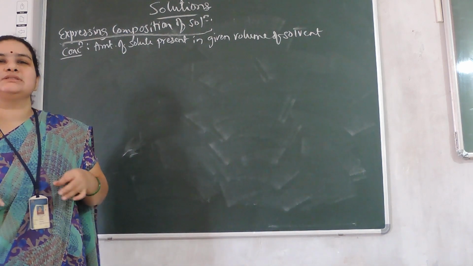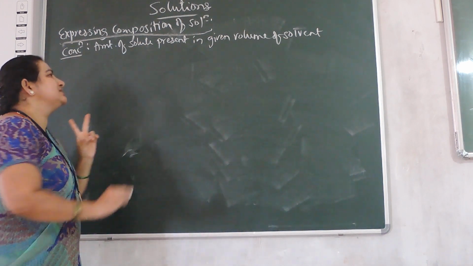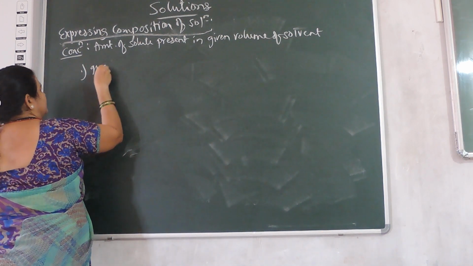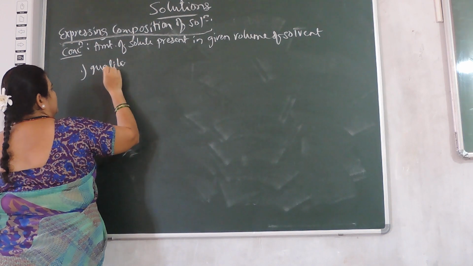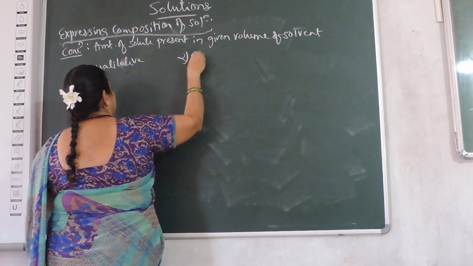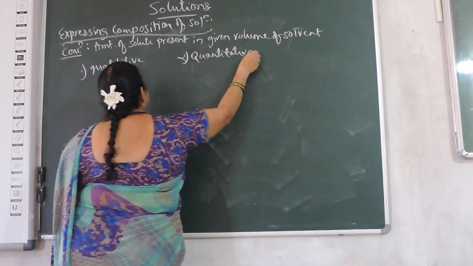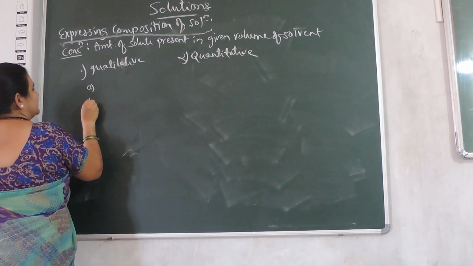Now here we can express the composition of the solution in two ways. First one, qualitative. Second one, quantitative. In qualitative, there are again two methods.